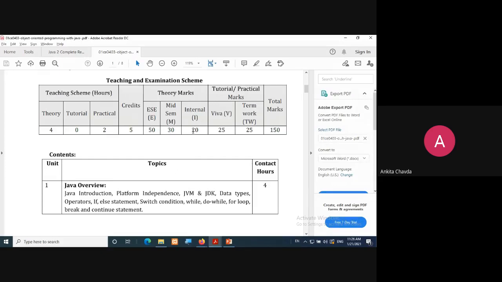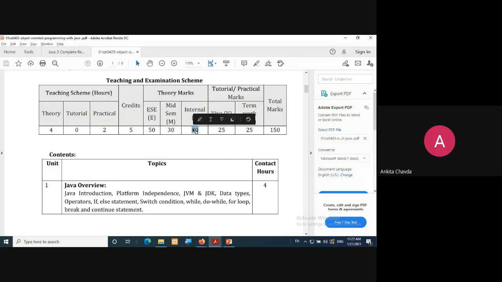Then you are having internal component, internal I. Over here, this 20 marks is divided into 2 parts. 15 plus 5. 15 marks you will get from the assignments, right? Which would be more useful for you for the campus interview purpose, right?